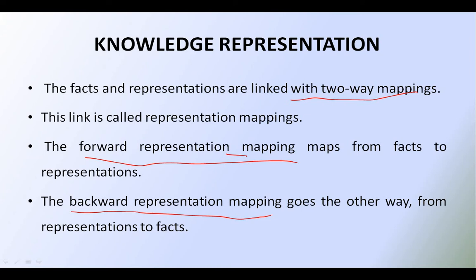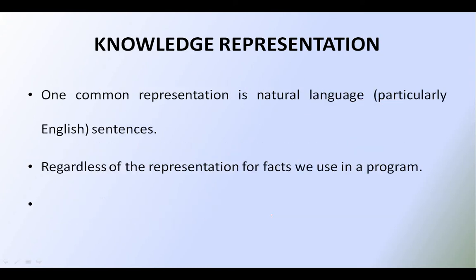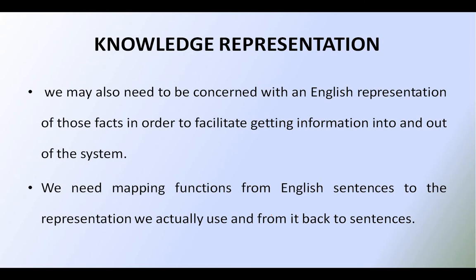So this knowledge representation can also be done through two-way mappings. And how can we do this? By using natural language, particularly English. We also need to be concerned with the English representation of these facts in order to facilitate getting information into and out of the system. Why? Because English is understandable by all, as well as by the system.